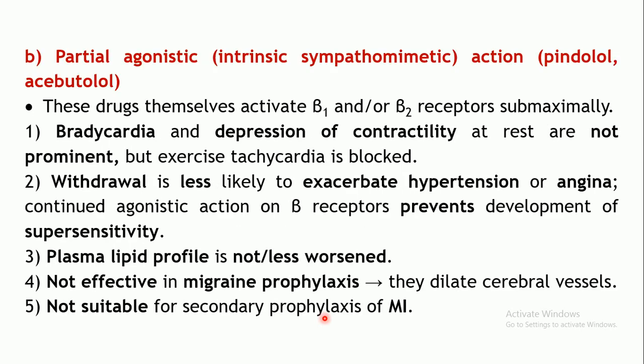Okay, next type of beta blockers is the ones which have partial agonistic property, that is, the ones which have intrinsic sympathomimetic activity. We have seen under the classification of the beta blockers that there are non-selective and cardioselective. Under non-selective, there are certain agents without intrinsic sympathomimetic activity, whereas a second subclass has intrinsic sympathomimetic activity. Examples include pindolol and acebutolol.